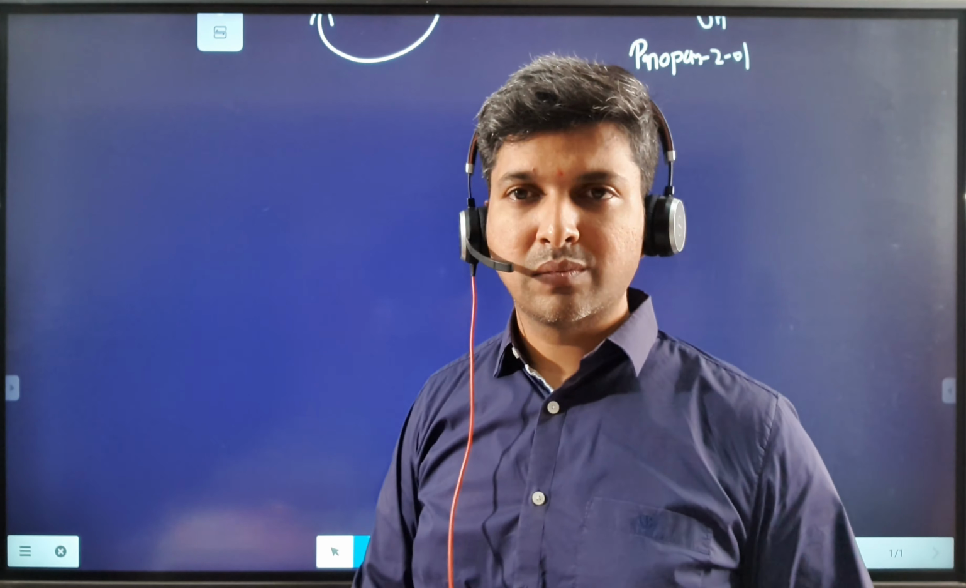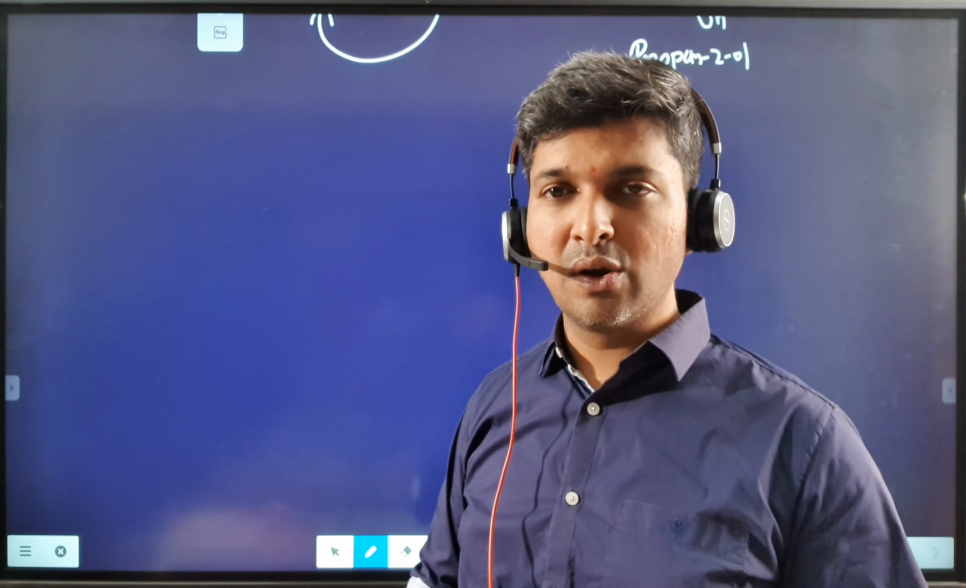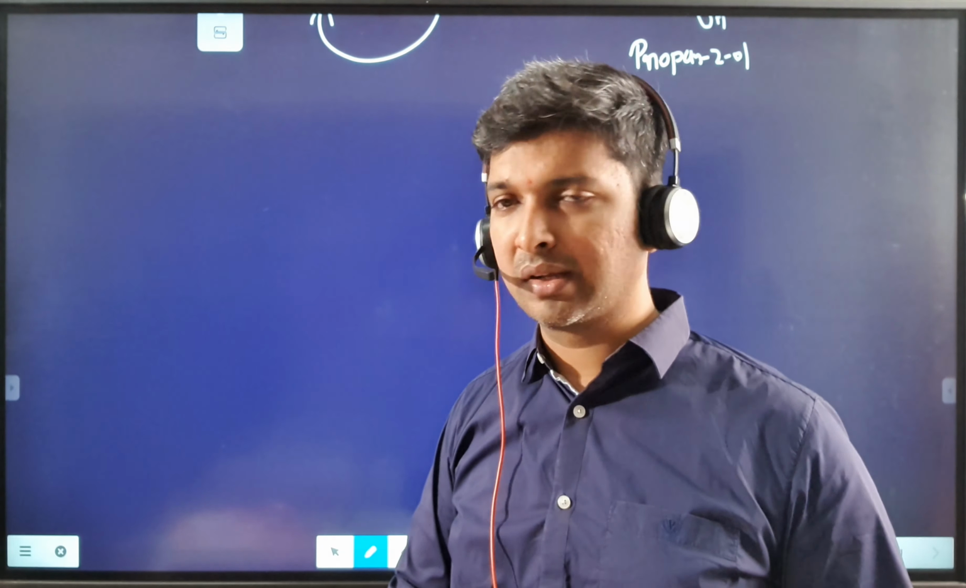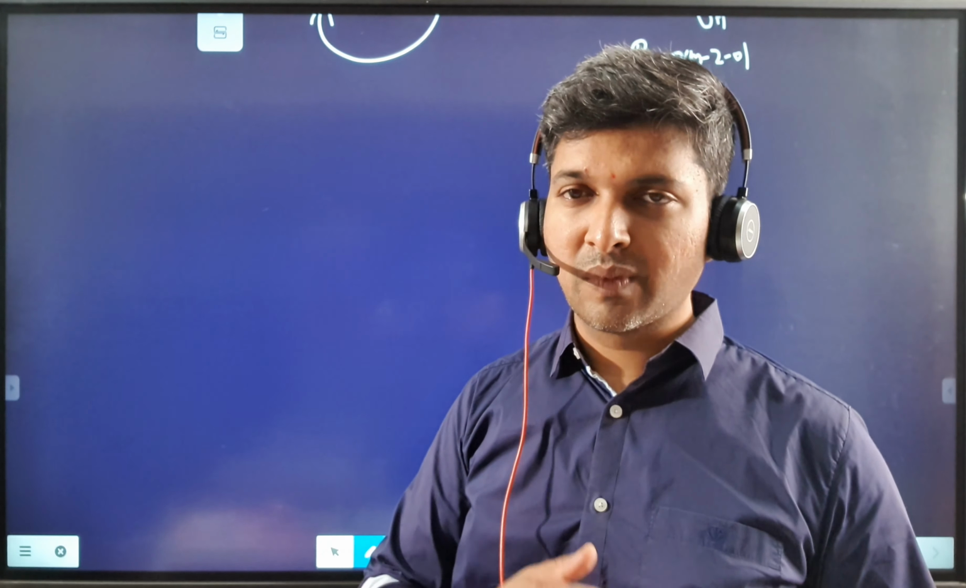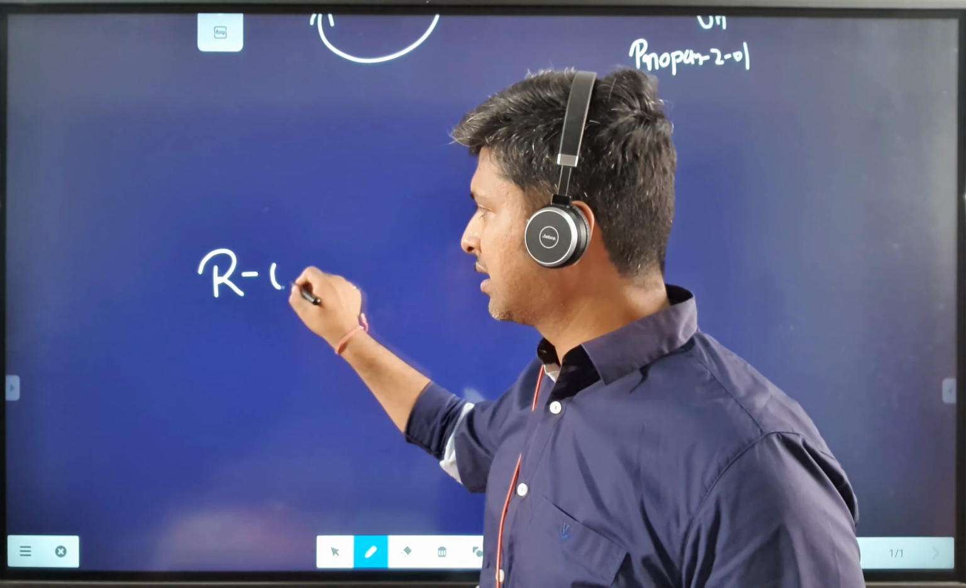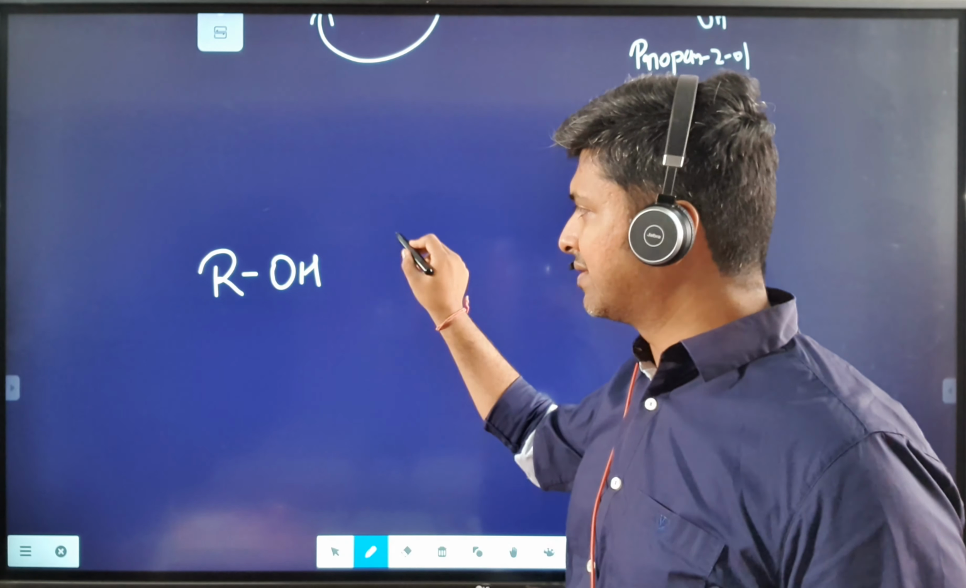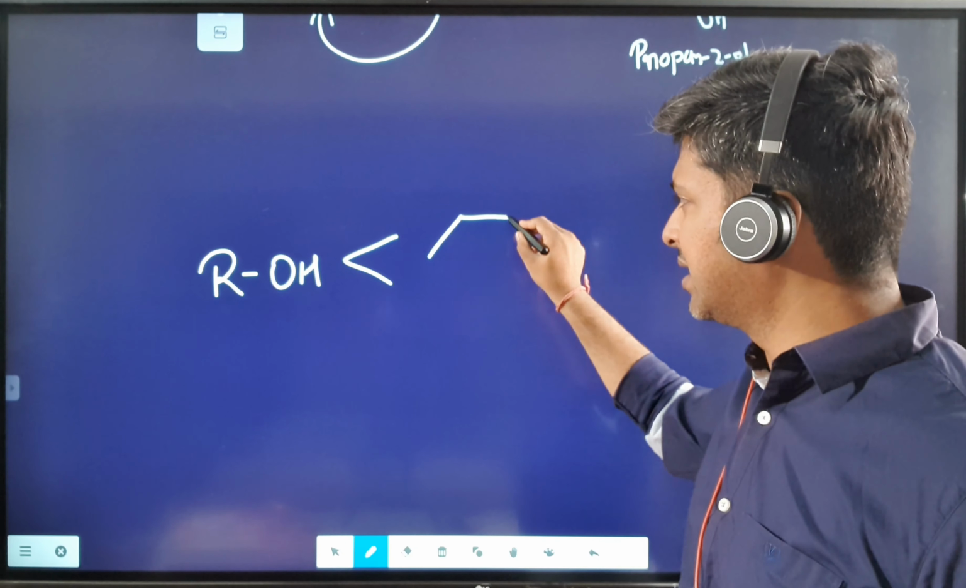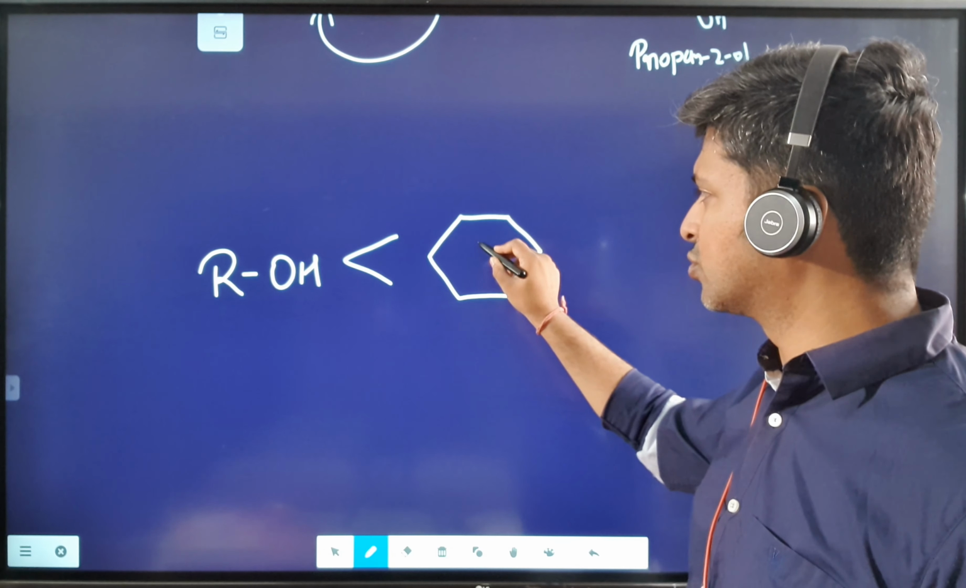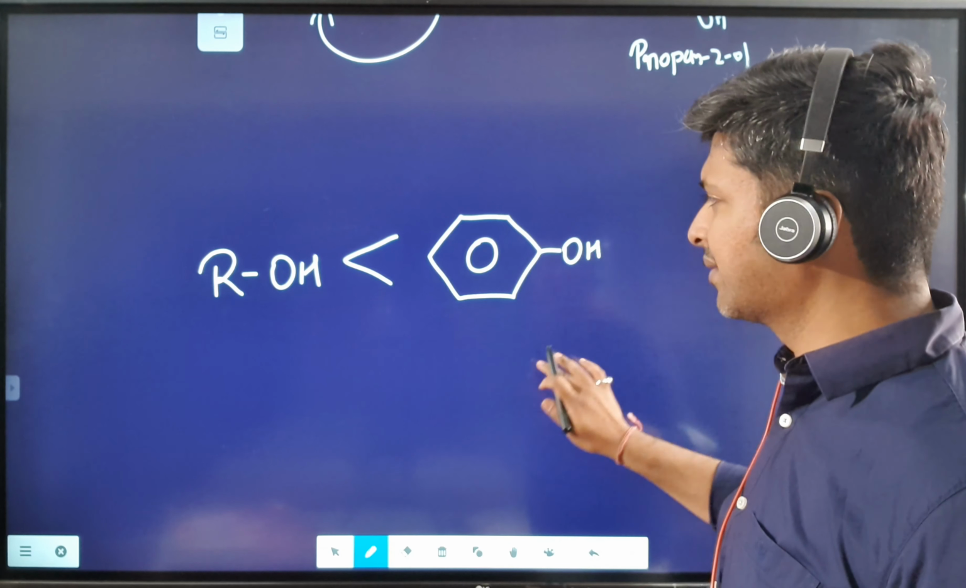Now in this video we are going to discuss who is more acidic: alcohols, phenols, or carboxylic acids. Let me tell you that alcohols are the least acidic. Phenols are a million times more acidic than alcohols. So if I want to write a gradation, phenols are a million times more acidic than alcohols.